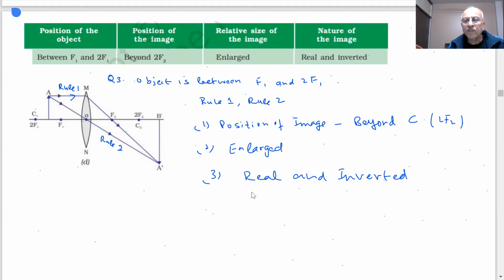We have told you only 3 rules. Most of the time I use rule 1 and rule 2 and I am able to draw the ray diagrams. Position of the image, enlarged, real and inverted. This is what is required, and we should learn this very clearly. So if the object is between F1 and 2F1, then the image is found beyond C, the center of curvature, enlarged, real and inverted.